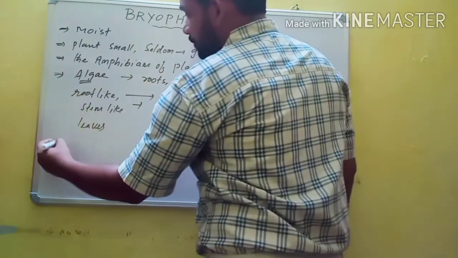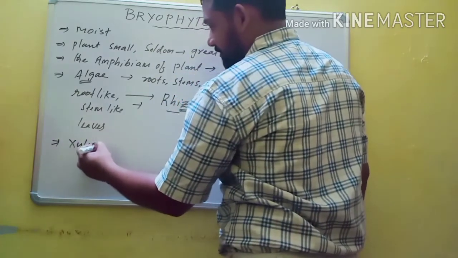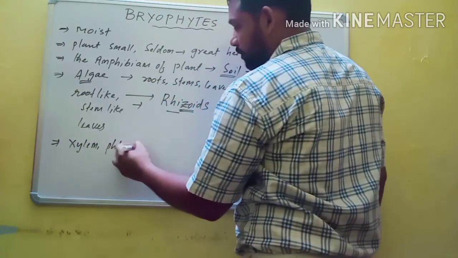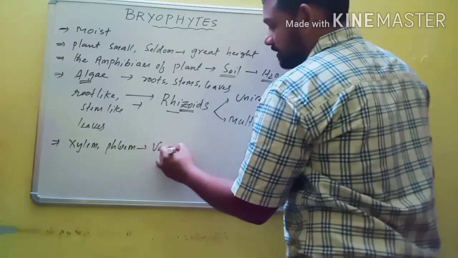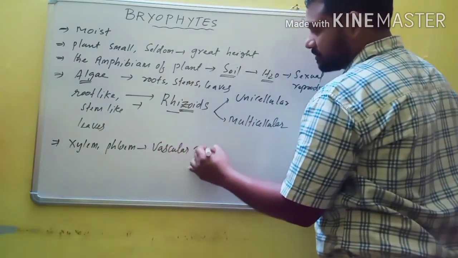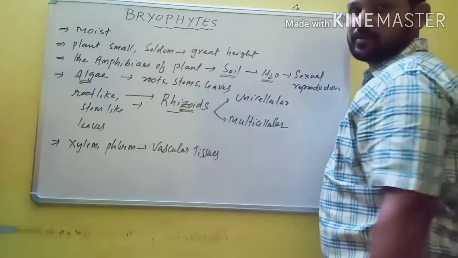Here, I already told you vascular tissues are absent. Both xylem and phloem are also known as vascular tissues. So vascular tissues are absent, that's why they are known as non-vascular plants.